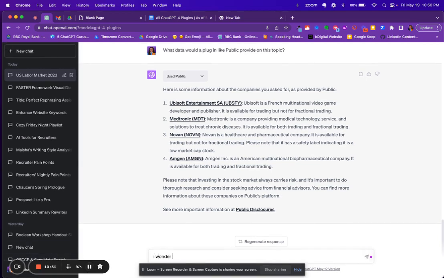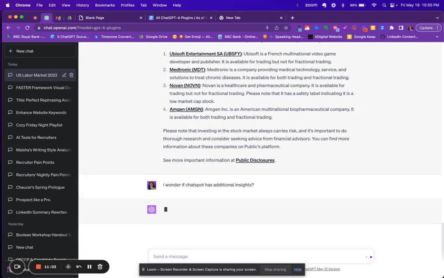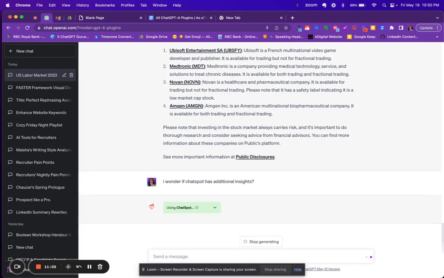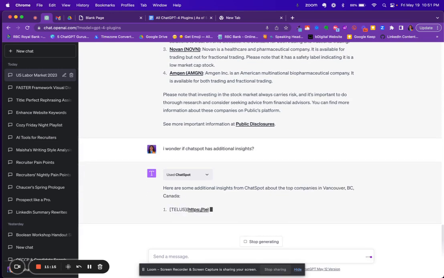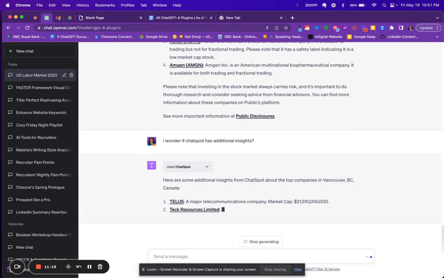I'll just think out loud. I wonder if ChatSpot has additional insights. Let's see if GPT can pick up what we're putting down. Shout out to Dwayne Johnson and Rob. Let's see if it can catch our drift because we haven't been very explicit in our prompting here. If we still had Prompt Perfect, which is another really cool plugin, we could get a better prompt, but we're just freestyling it. All right, so ChatSpot is giving more information.